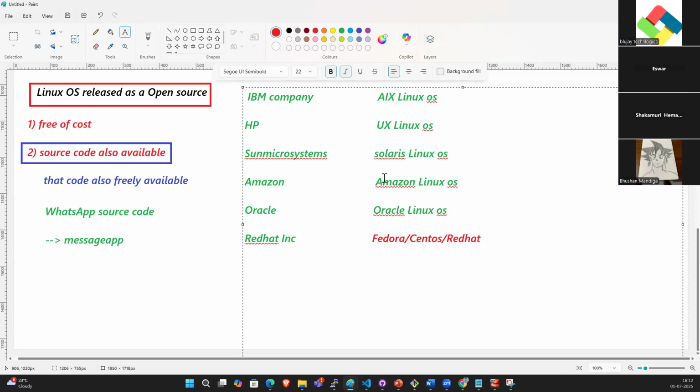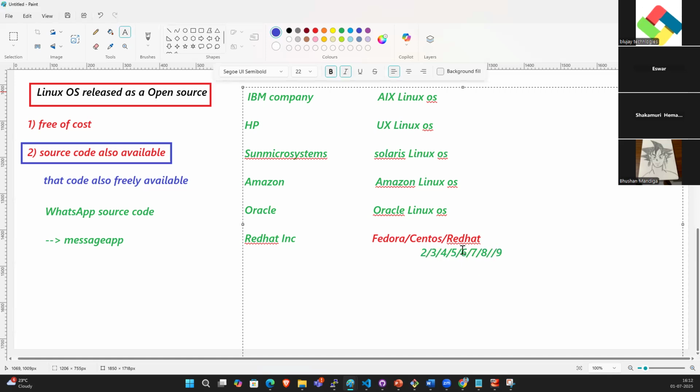So Red Hat Inc released three OSs. One is for R&D, another one is free of cost, and the third one is the Enterprise Edition. So CentOS and Red Hat versions start from 3: CentOS 3, Red Hat 3, CentOS 4, Red Hat 4, CentOS 5, CentOS 6, Red Hat 6, CentOS 7, Red Hat 7, CentOS 8, Red Hat 8, CentOS 9, Red Hat 9.